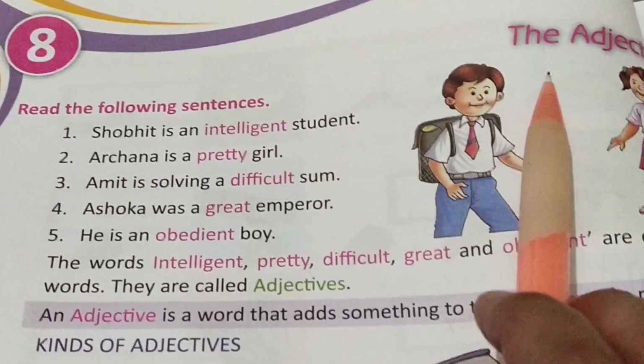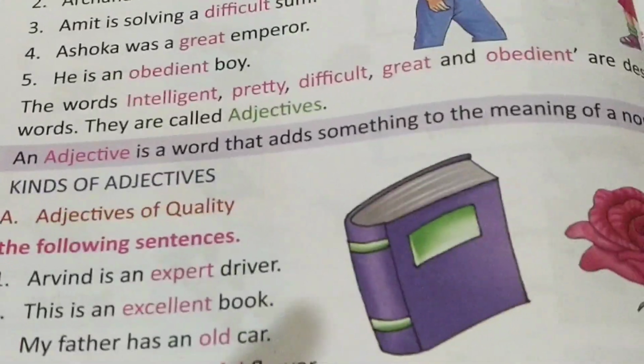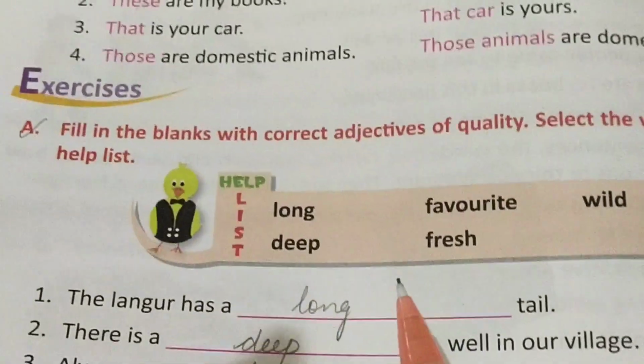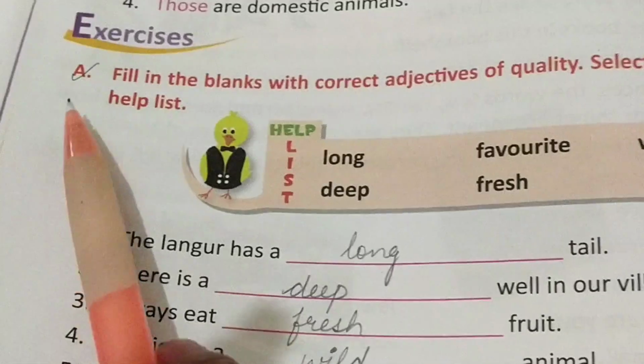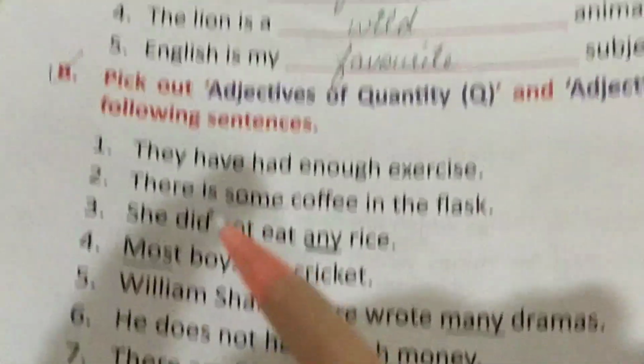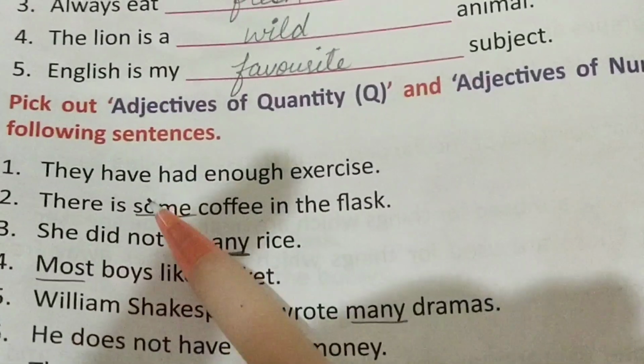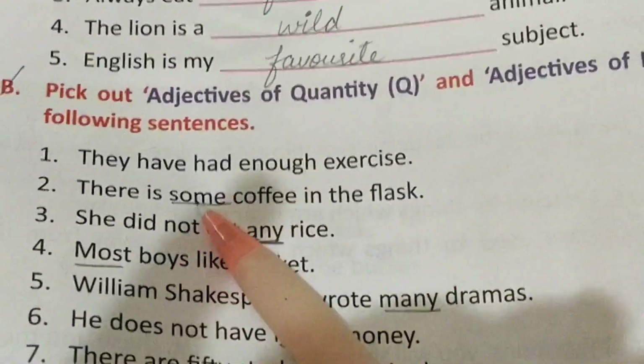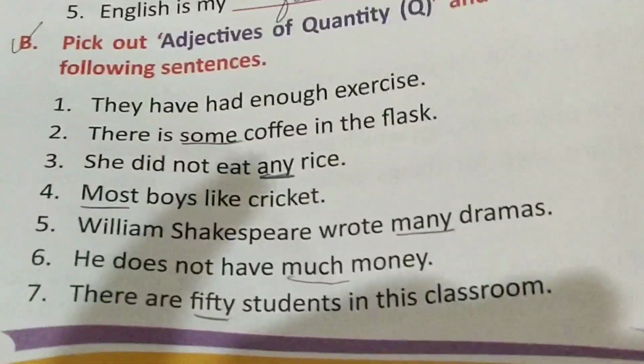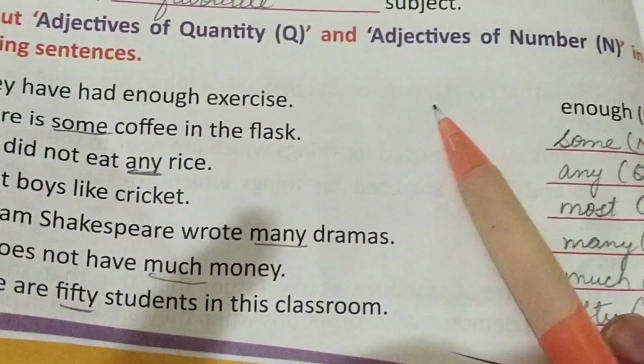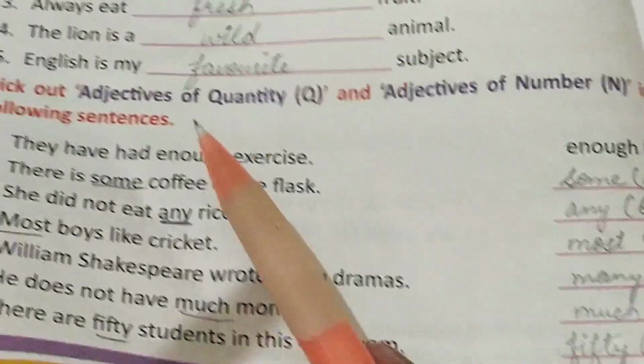In the previous video, we have done adjective and its kinds. Now it's time to do the exercises. In the previous class, we have done exercise A. Now it's time to do exercise B. This exercise I had given you as homework, I remember. So cross check with me whether your answers are correct or not.